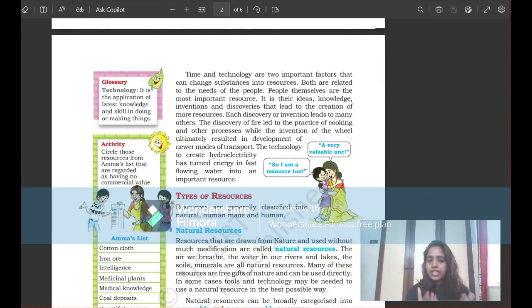But these values or inventions change with time and technology, because past technology was different compared to what we have now. So what is technology? It is an application of the latest knowledge and skill in doing or making things. For example, in the past we were using letters, meaning fewer technical objects. Nowadays everything depends on electricity and technology. Just observe and compare your phones from 10 years before and now. There is a lot of change in that.